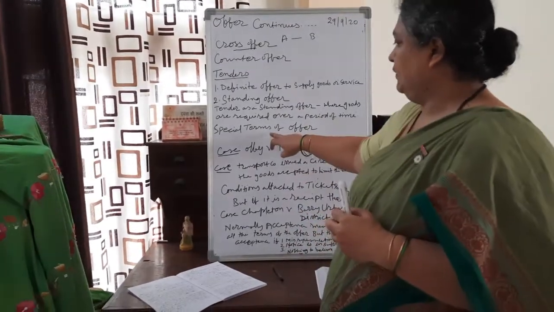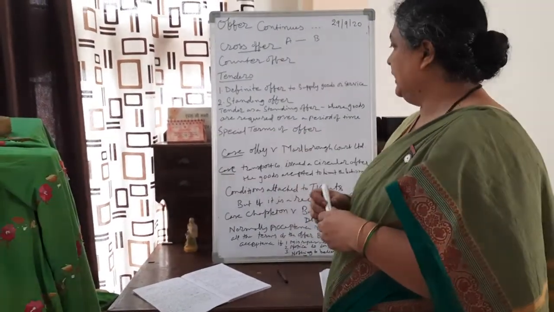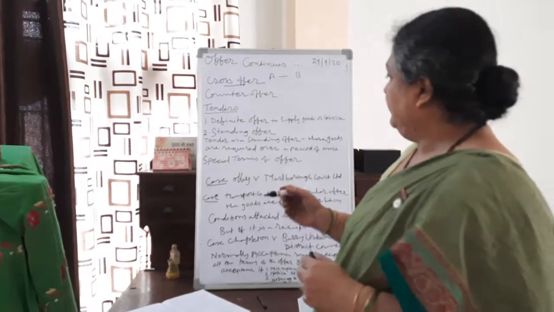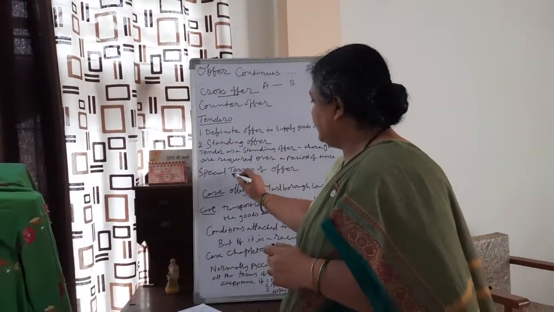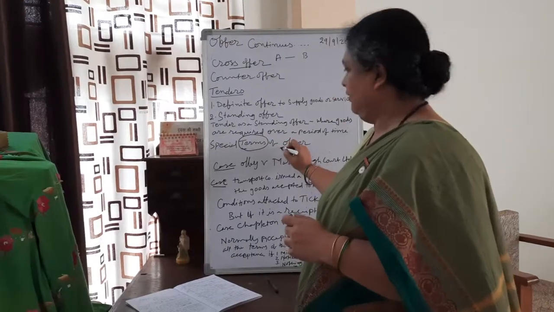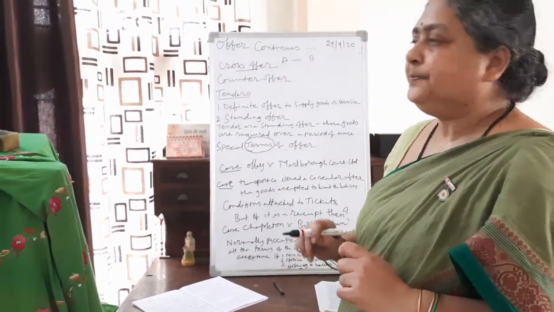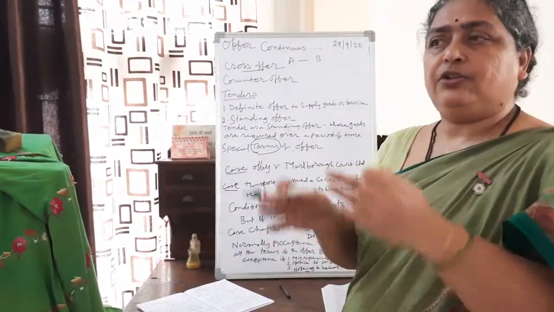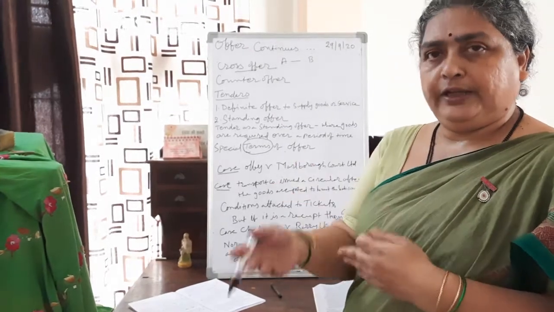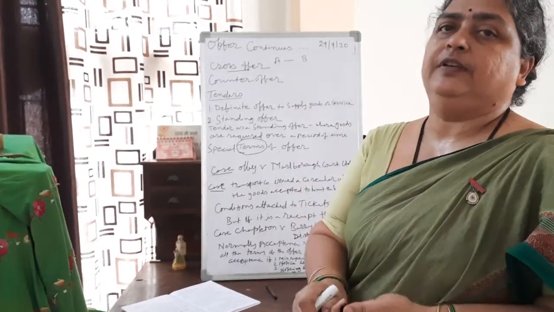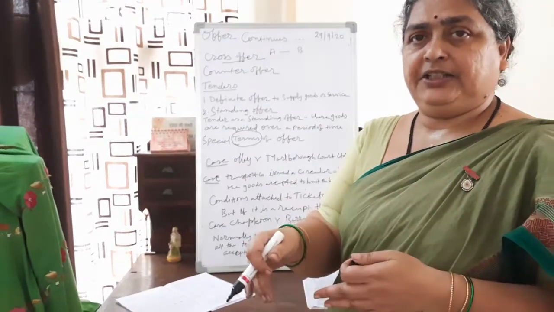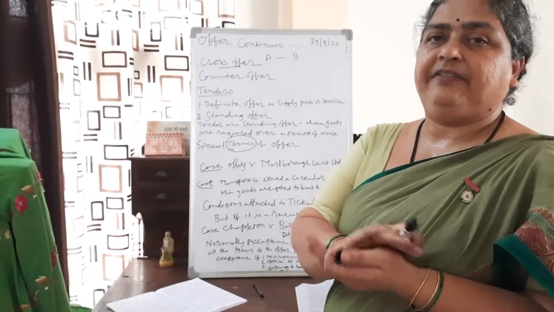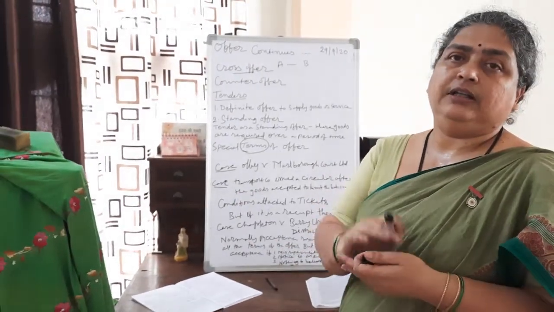Under special terms of offer, like one question, terms and conditions are there in offer or acceptance. Remember, all the terms and conditions will be available only in the offer but not in the acceptance. So all the terms of the offer should be displayed or should be made known to the offeree before he accepts the offer. If any terms and conditions are shown to him after entering into contract, that condition is not effective or is not binding on the offeree.